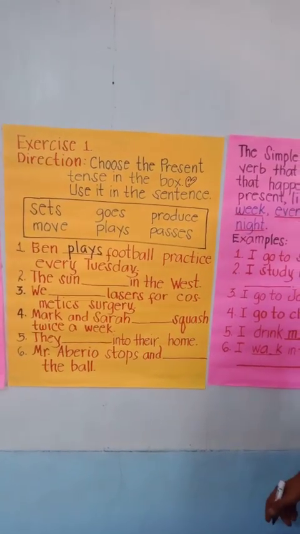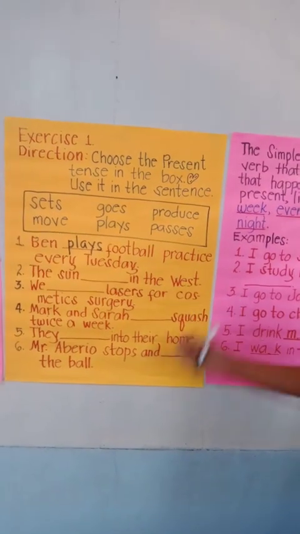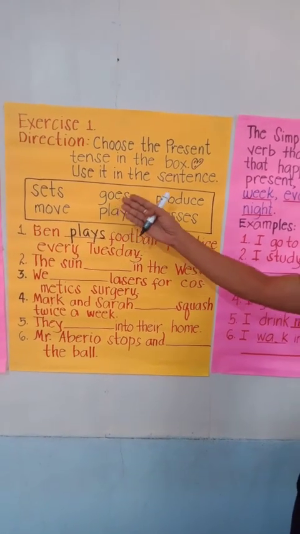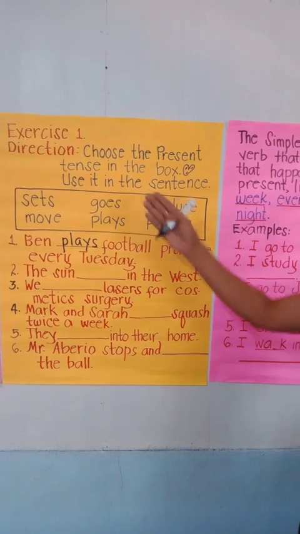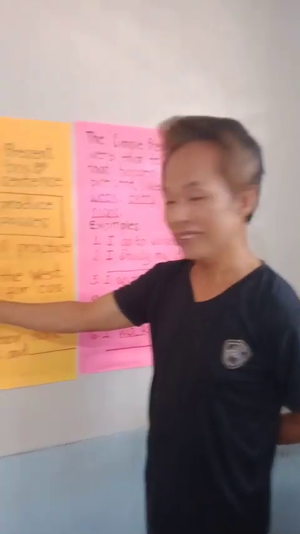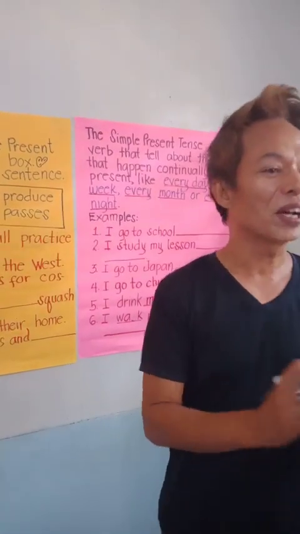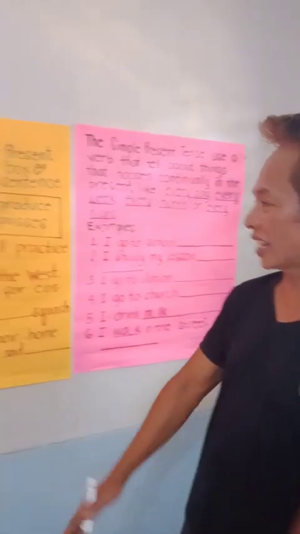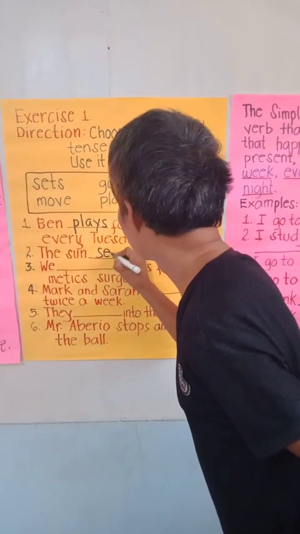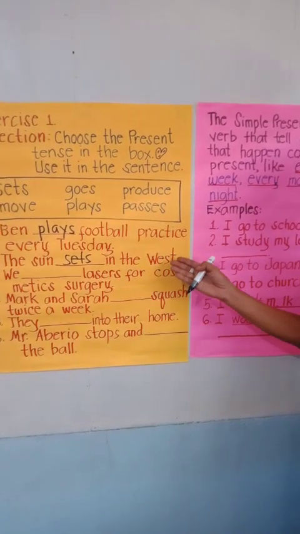Okay, what about number 2? The sun blank in the west. Which do you think is the verb that we can supply the missing blank in number 2? The sun? Yes, Anna? Sets. Very good. Clap your hands for Anna. Okay, so we are going to write sets. Let us read. The sun sets in the west.